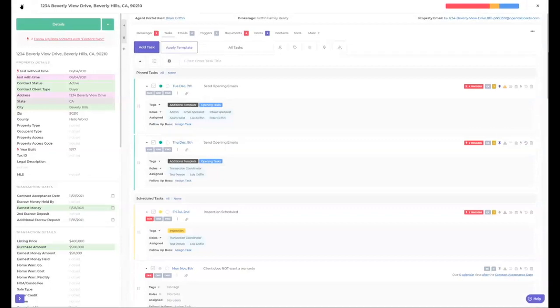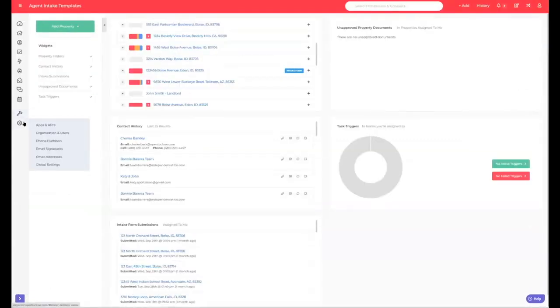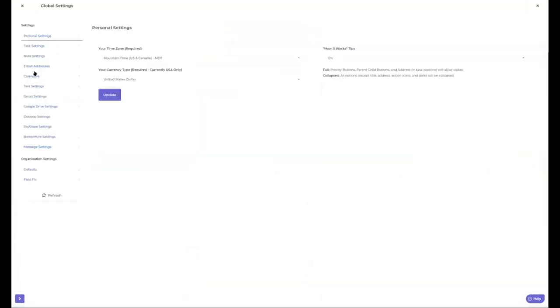The one thing you can do is come over to your global settings here. Once I click on global settings, I can go to my task settings. And I can say, do I want it to be full or do I want it to be collapsed? And you can pick what you prefer.